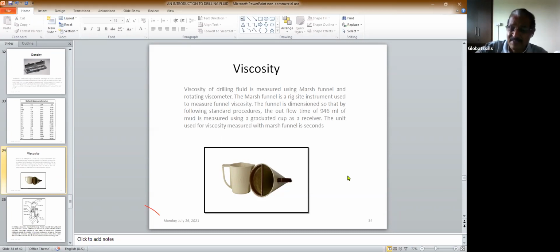If it is 60-second viscosity, then the viscosity is very high. Suppose the viscosity is 30 seconds, then the viscosity is low. So depending on the viscosity that you get, you can treat your mud.